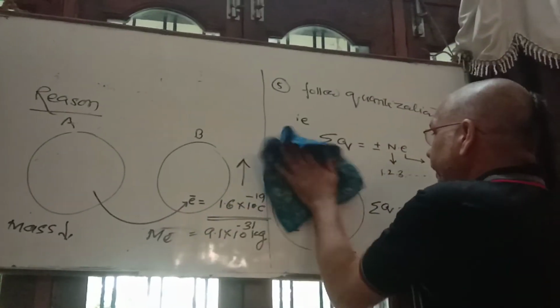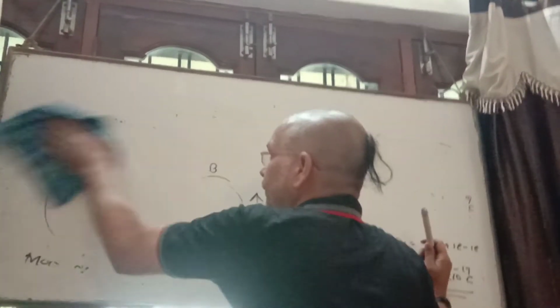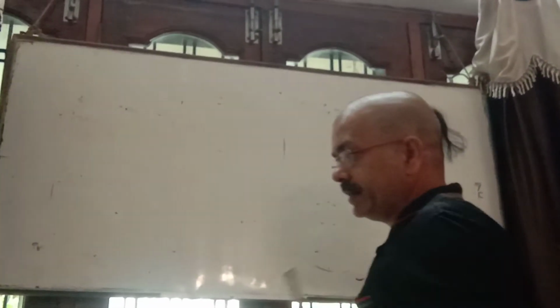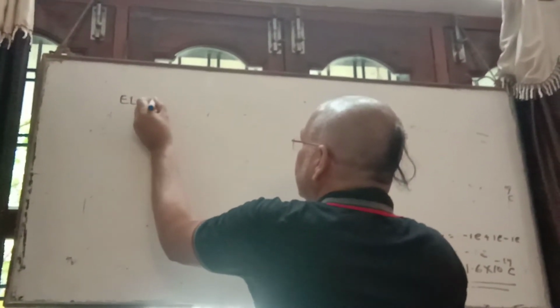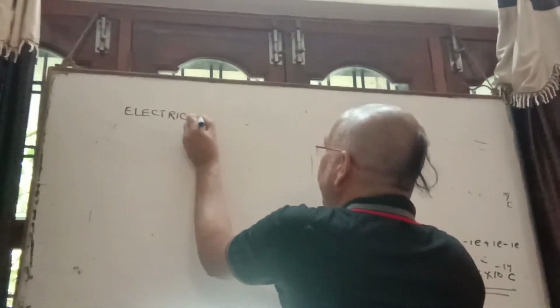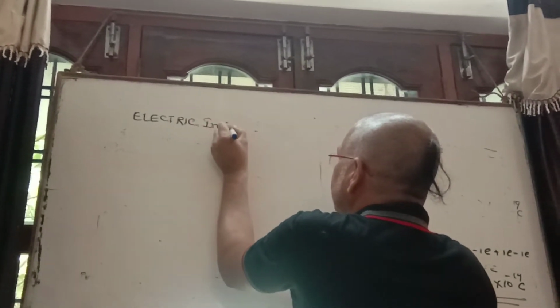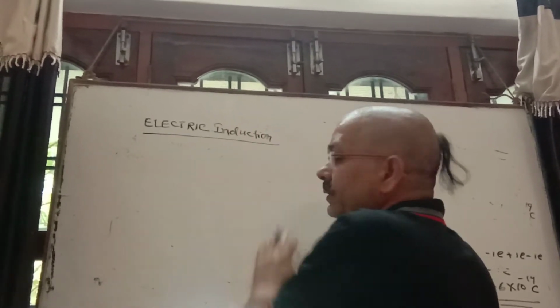And the next very important term is electric induction. Electric induction is also a process of charging a body.